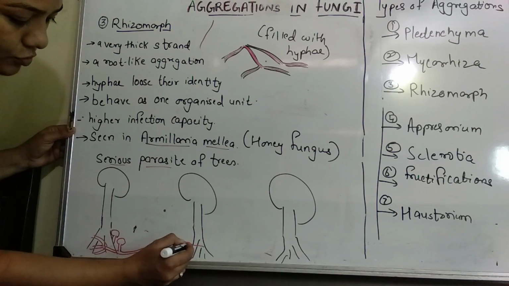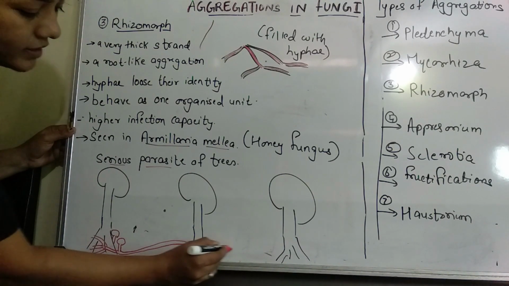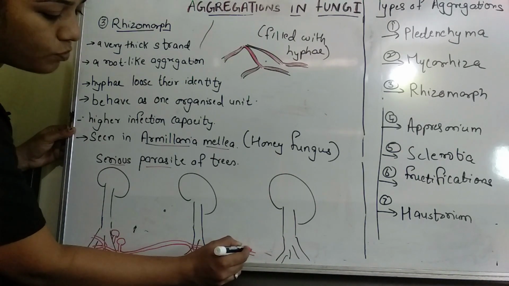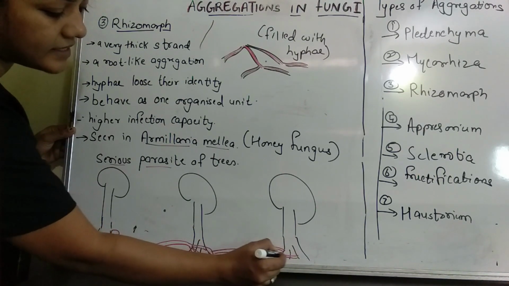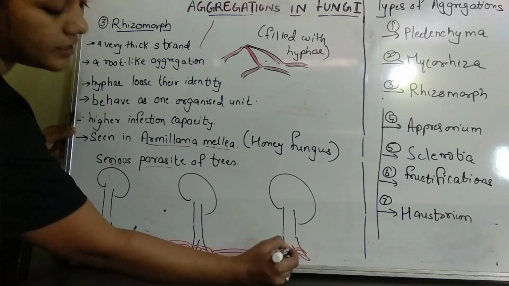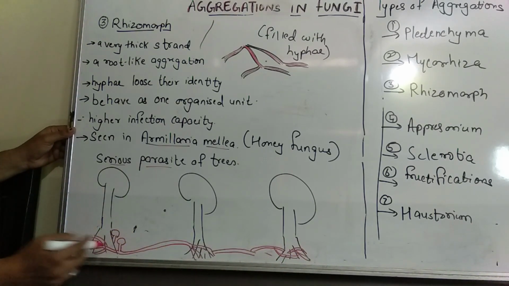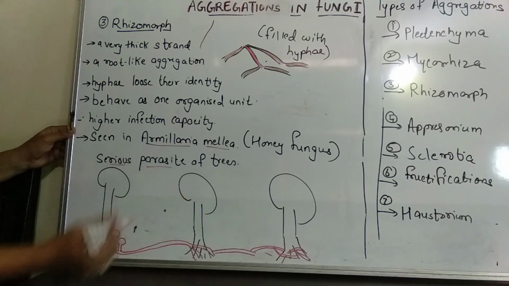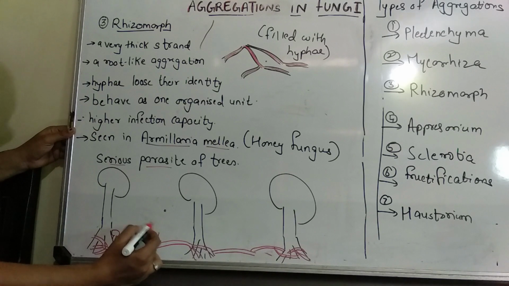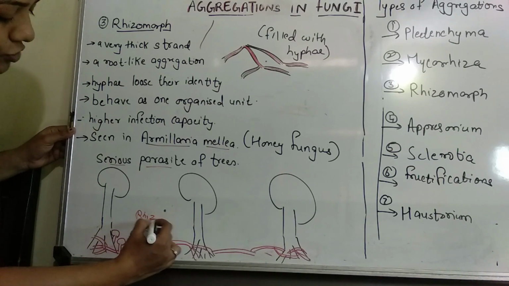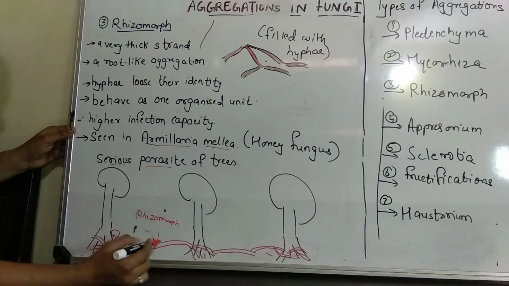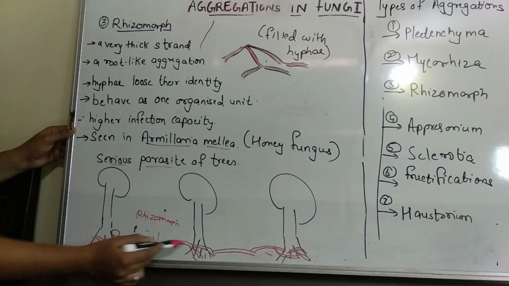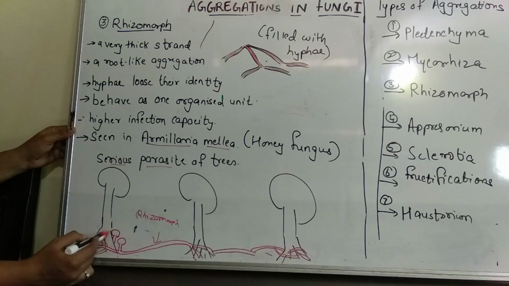So this strand like projection will keep on spreading underground and they will occupy all the plant, and like this they will again move towards the next plant, and like this they will completely parasitize the plant and the tree gets destroyed. Like this, the thick strand like projections that you see are actually rhizomorph. Rhizomorph looks like root, but it is not root and it is filled with hyphae. So therefore this particular mushroom is called as a serious parasite of trees.